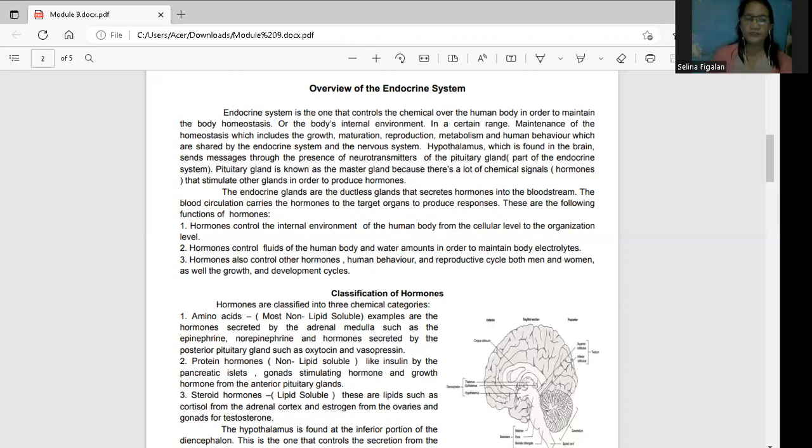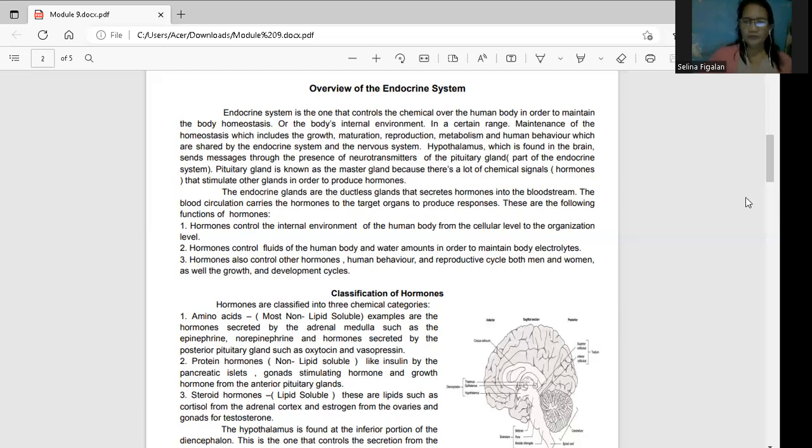What are they? These are the cortisol. Your cortisol is released to lessen the metabolism. Diba? That is from your adrenal cortex. And then your estrogen, which is governed by your ovaries, and your gonads for the testosterone. Which means that testosterone is for the men, and the estrogen is for the girls or for the women.